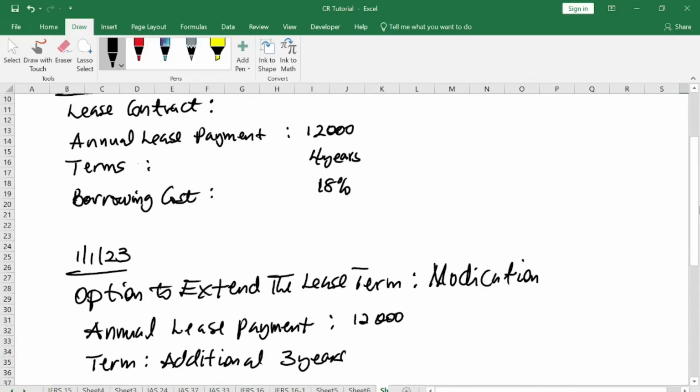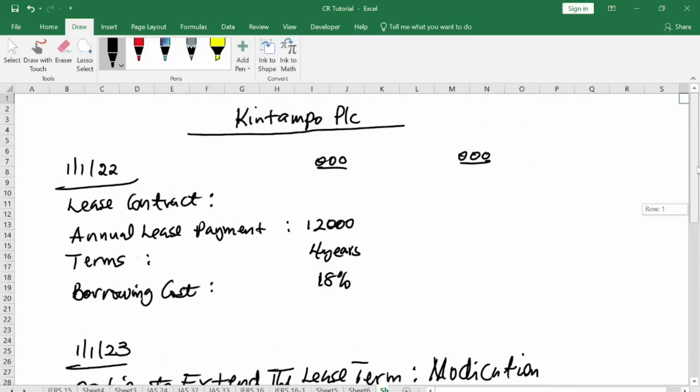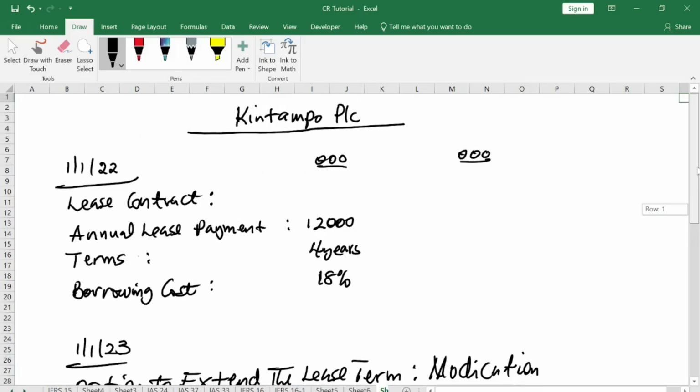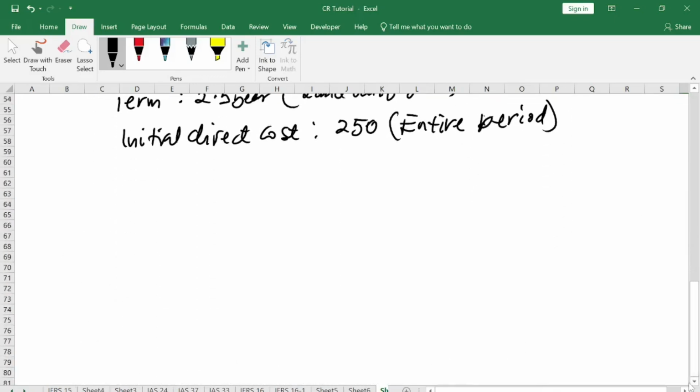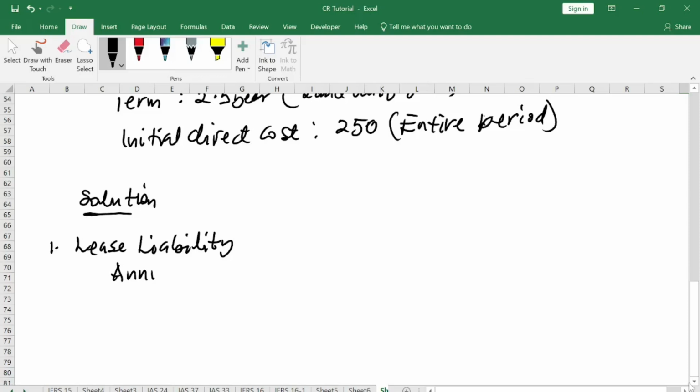All right, so how do we deal with it? Okay, so let me take it one after the other. Let's start with the solution. In the solution, I said that when you receive a question on leases, you start with your lease liability. So for lease liability, you have your annual lease payment. The annual lease payment is 12,000.